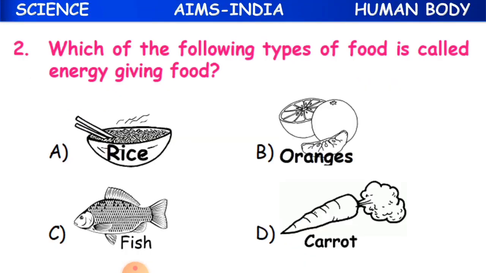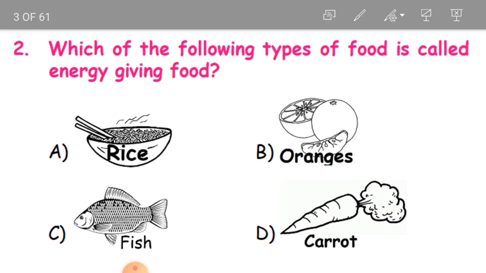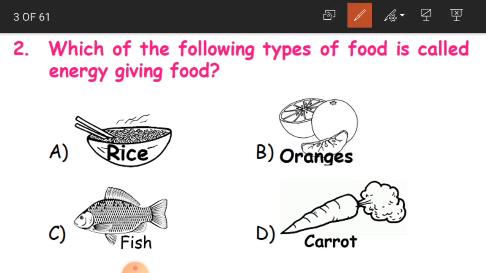Now to the second question: which of the following types of food is called energy giving food? Energy giving foods are what children? They are the carbohydrates, which support our body functions, like we stand, we walk, we do so many works.